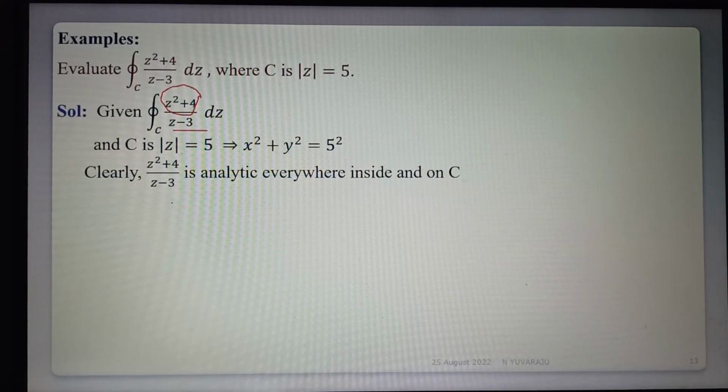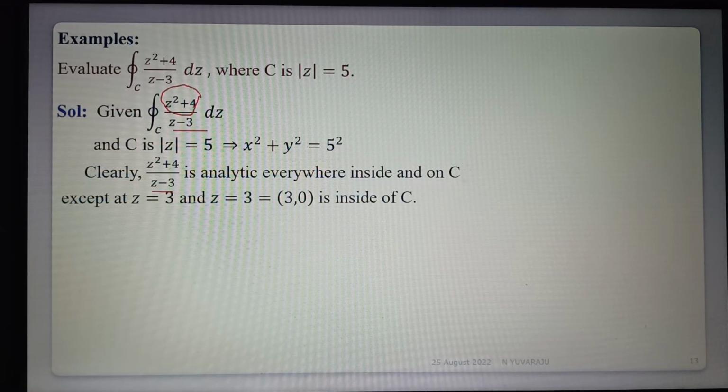Clearly the given total function is analytic everywhere inside and on C, except at the point 3, where it is not analytic. The point z is equal to 3 has real part 3, and on the x-axis the point 3, 0 is clearly inside of C because the radius is 5. So 3 is inside of the circle.